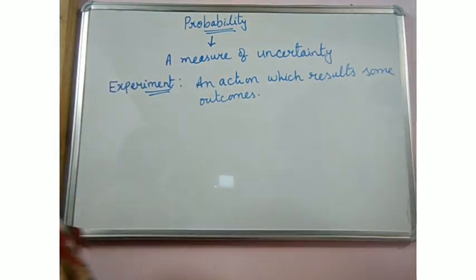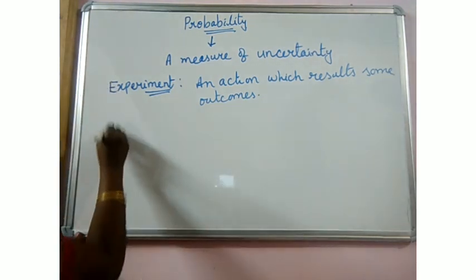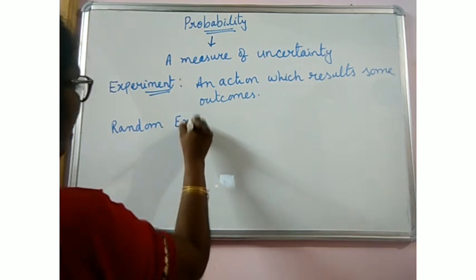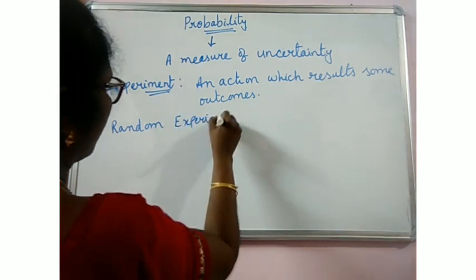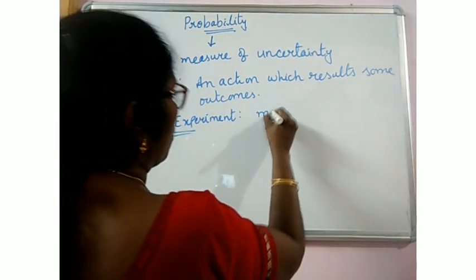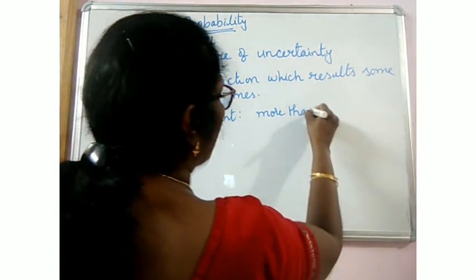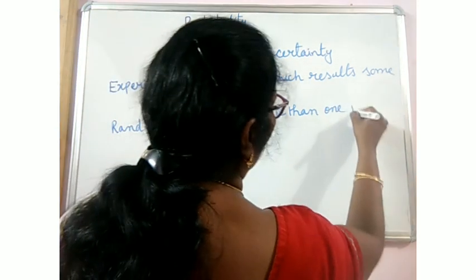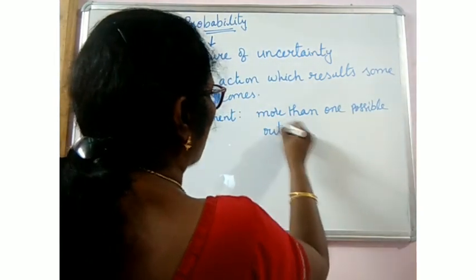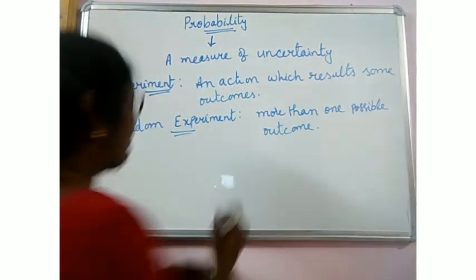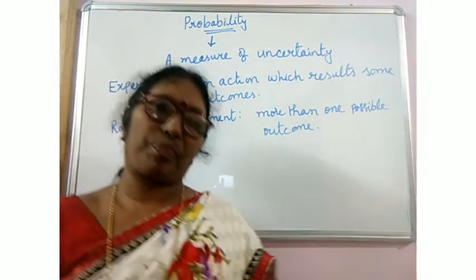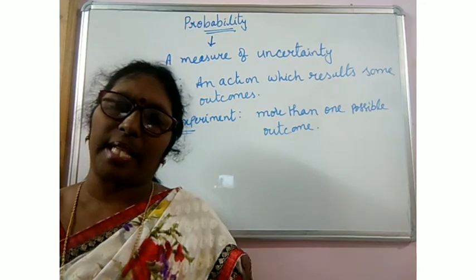Then what is a random experiment? A random experiment means an experiment in which we get more than one possible outcome. Let me explain what a random experiment is.